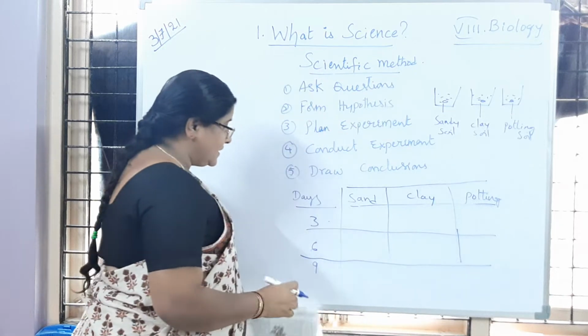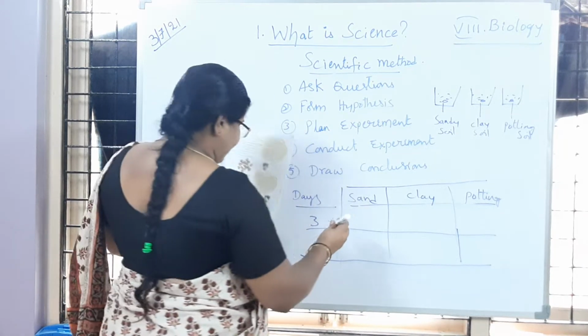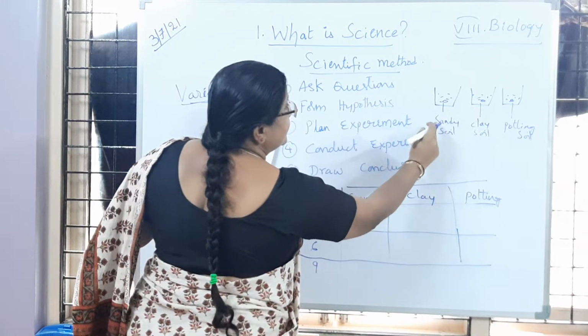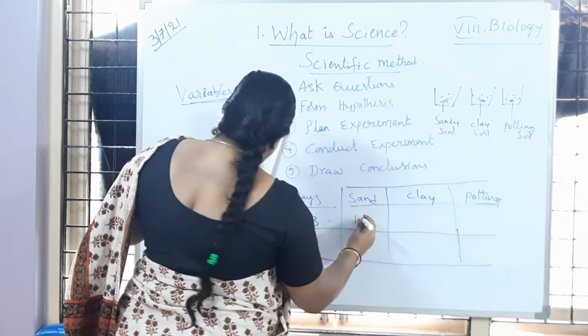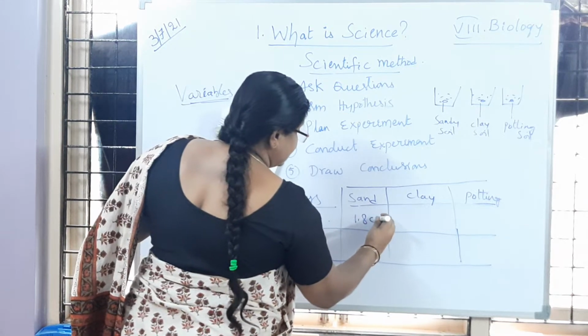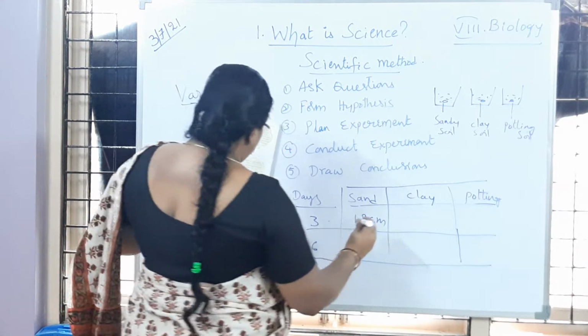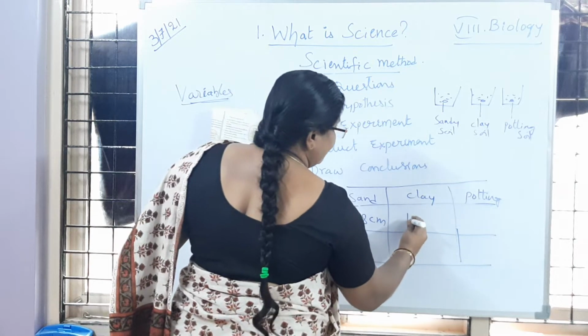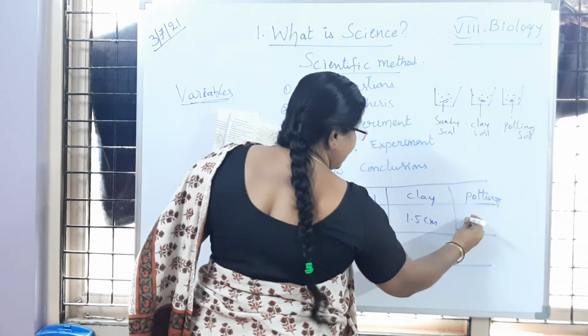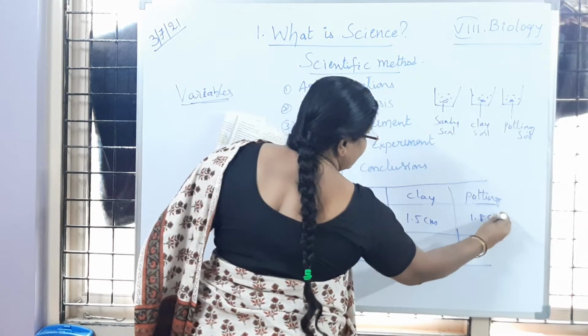Now what he has done here: on the 3rd day, when observed, in the pot where the seed is present in sandy soil, the length of the plant is 1.8 centimeters. Then in clay soil 1.5 centimeters. In potting soil 1.8 centimeters.